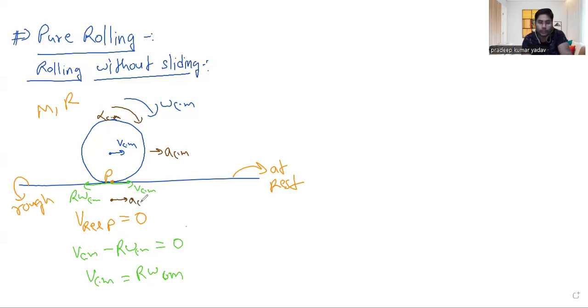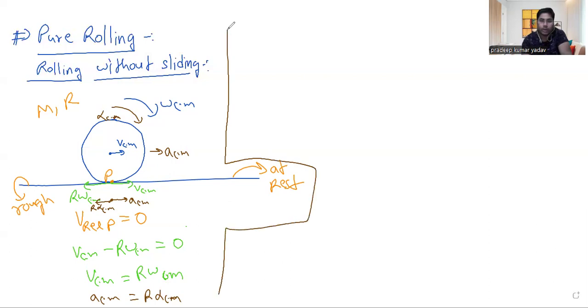So ACM should also be equal to r alpha cm. ACM is the translational acceleration, and r alpha cm is the tangential acceleration. Both should be the same to make the relative acceleration of this point P with respect to the surface zero. These are the key important pieces of information.